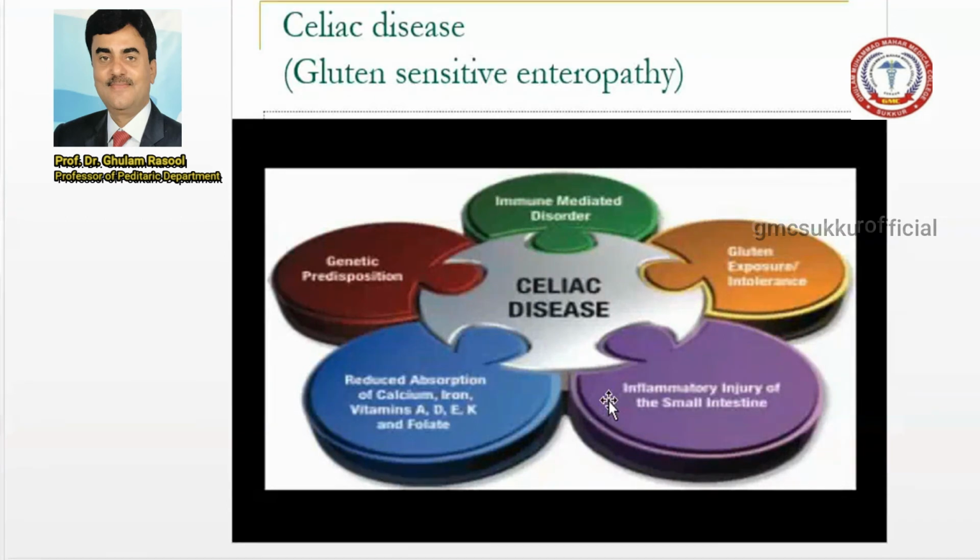There is inflammation or injury to the small intestine, which reduces the absorption of calcium, iron and vitamin D. The patient can present with rickets, vitamin A deficiency, vitamin K dependent factor defects, and folic acid deficiency. So they present with bleeding, night blindness, rickets, anemia, and other deficiencies. It is also called genetic predisposition.